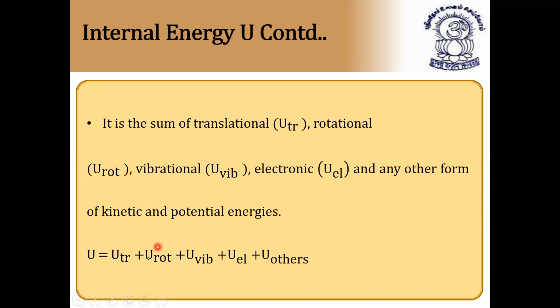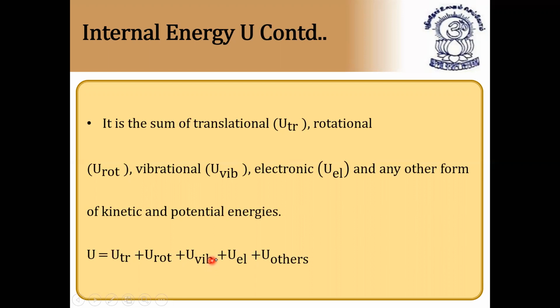Translational energy, rotational energy, vibrational energy, electronic energy that is based on the electrons, and kinetic and potential energies. The total sum of all the energies of a system is called its internal energy. This changes by giving some energy or taking out some energy. If the system is losing energy, its internal energy changes. If the system is gaining energy, its internal energy also changes. That's why it depends on the quantity of matter.